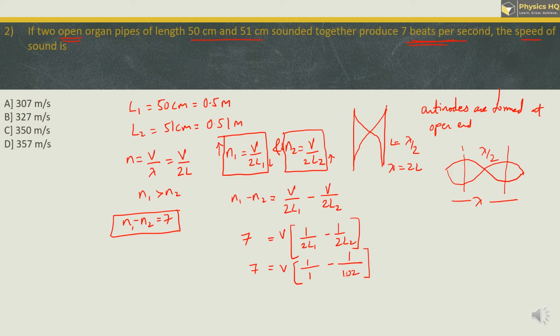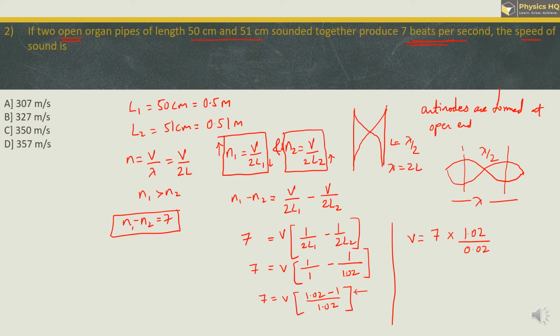Okay, now we'll try to simplify this. Let us cross multiply. What is left is 7 is equal to V into 1.02 minus 1, and in the denominator these two will be multiplied, so we'll have 1.02. When we rearrange this, velocity will be 7 into 1.02 divided by, in the numerator, on this side if you see subtraction, it will be 0.02.